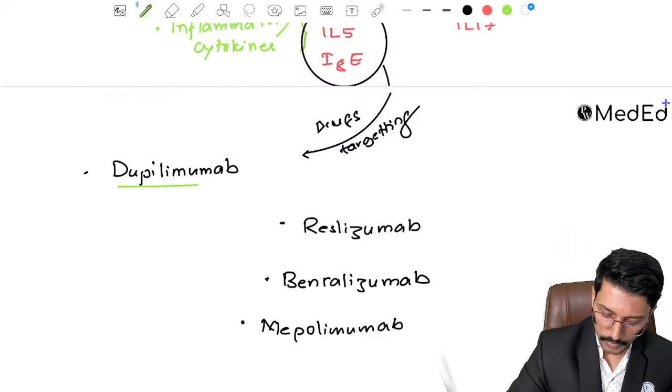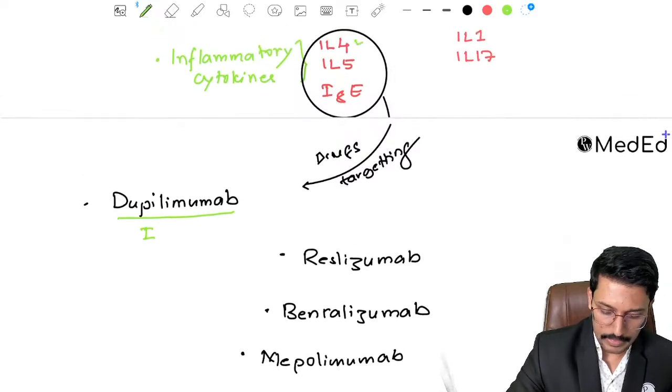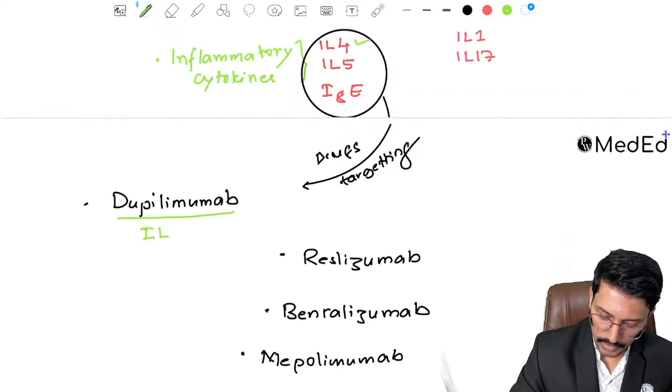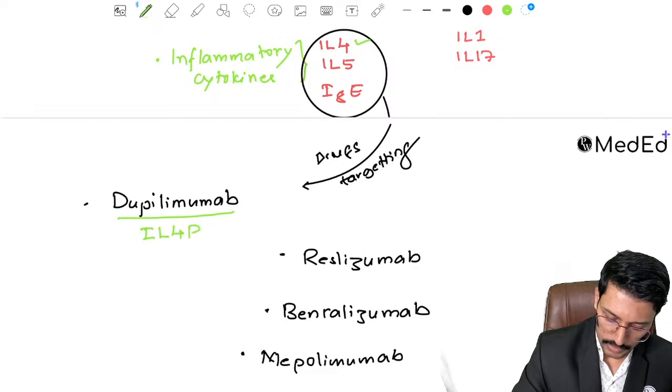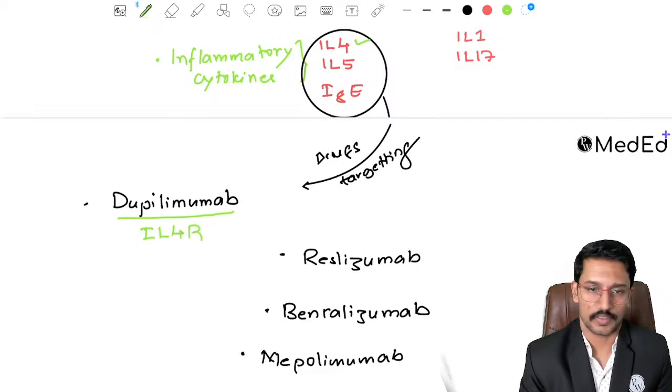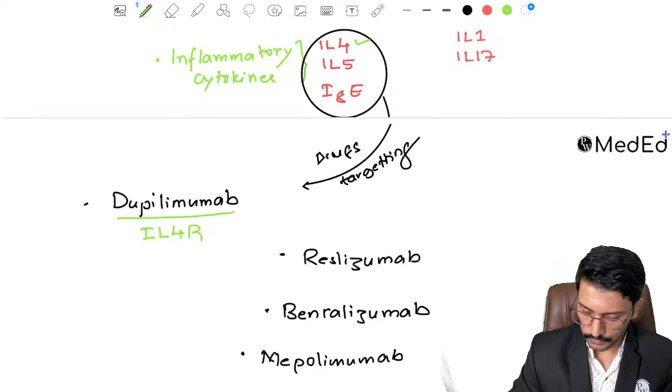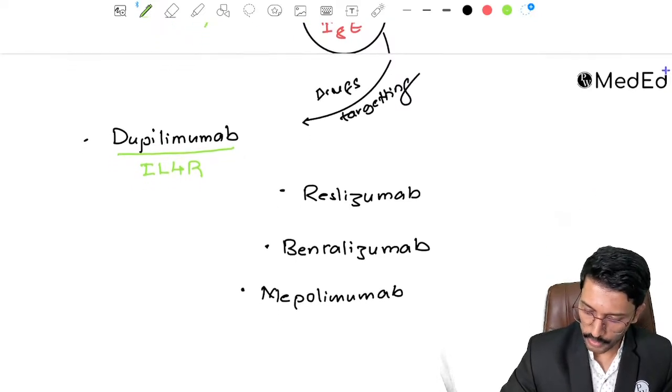So dupilumab is targeting interleukin 4, right? It is not directly targeting interleukin 4, it is targeting the interleukin 4 receptor. Then mepolizumab and reslizumab are targeting interleukin 5.